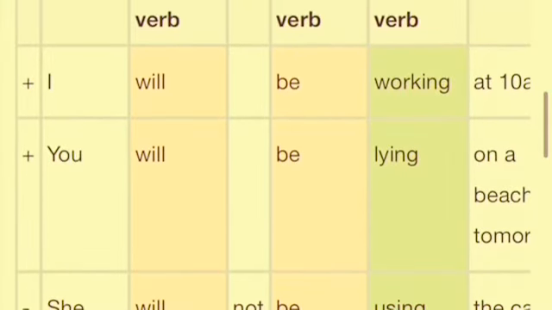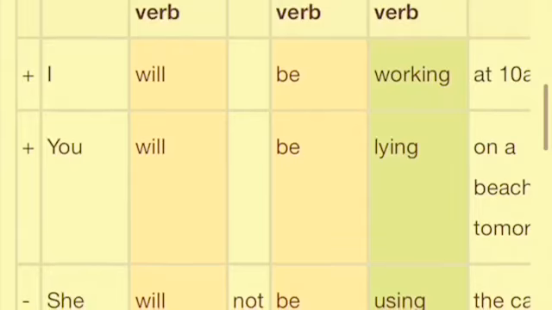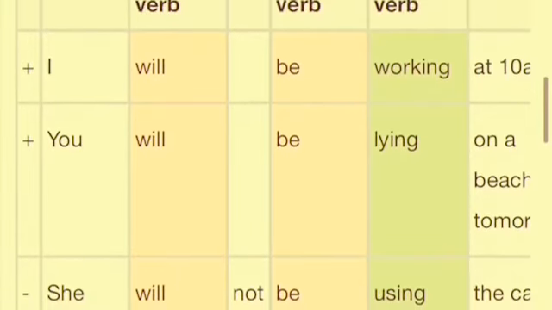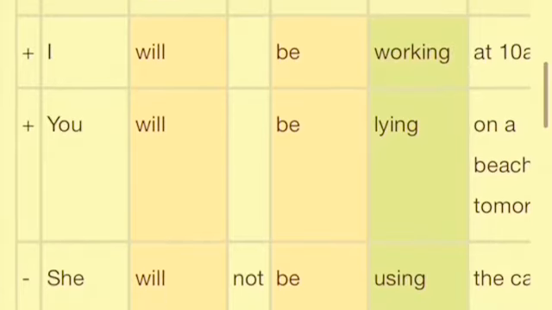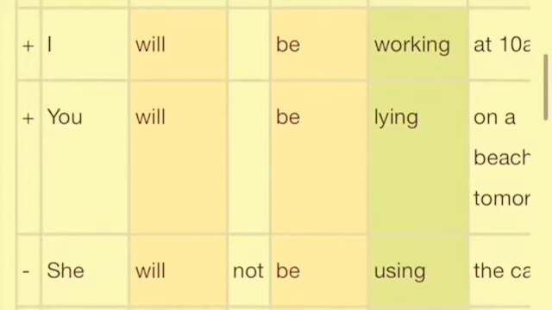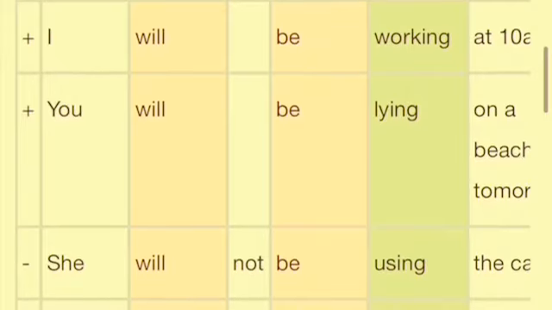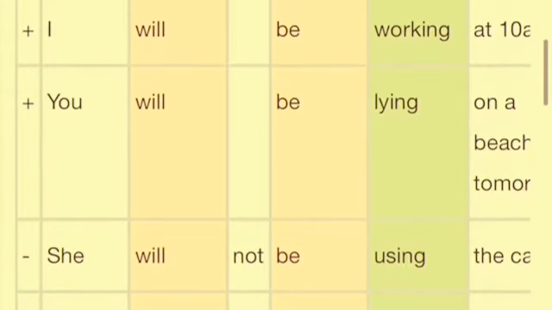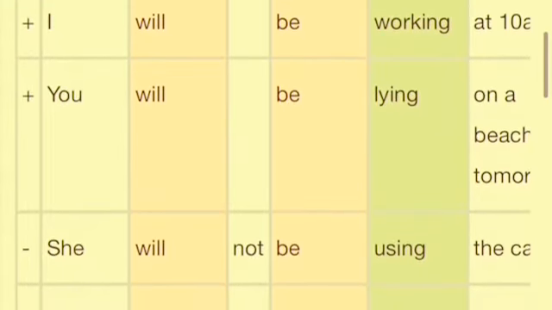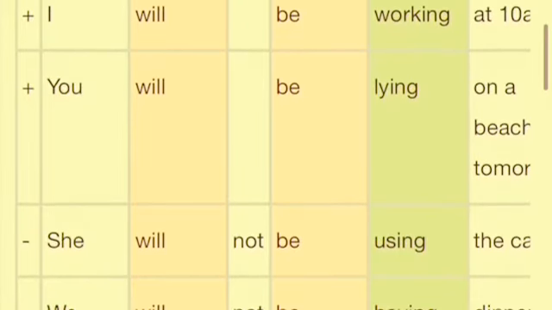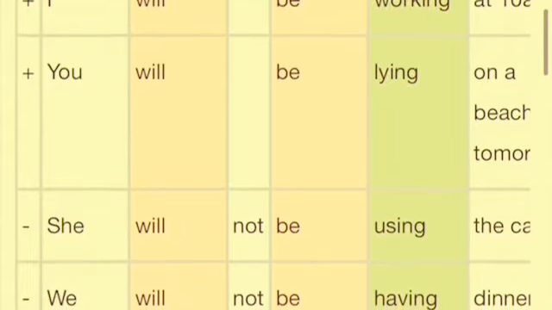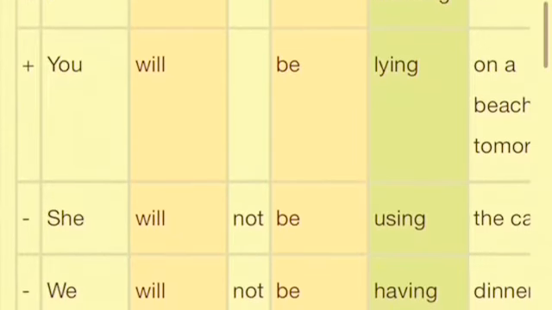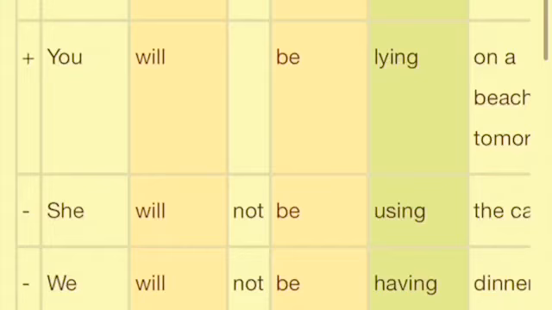Now see here, I will be working at 10 a.m. Got it? Now see here, we have will and be together plus the main verb in the base form along with ing, that is working. Got it? So this is the formula you need to keep in your mind. Next, you will be lying on a beach tomorrow. Got it?